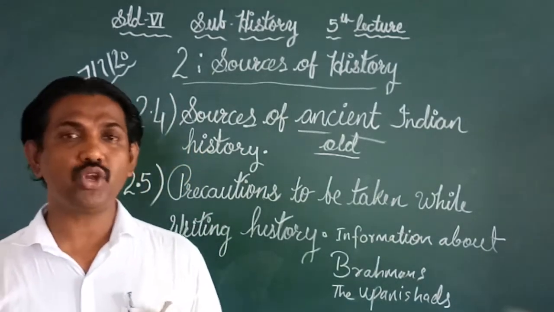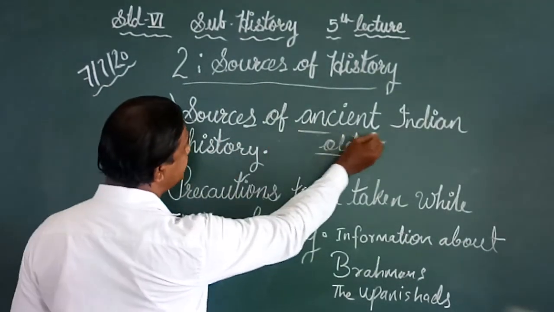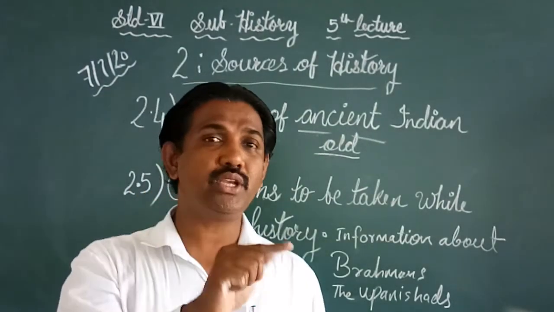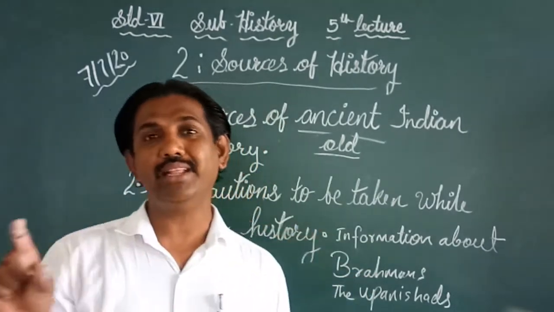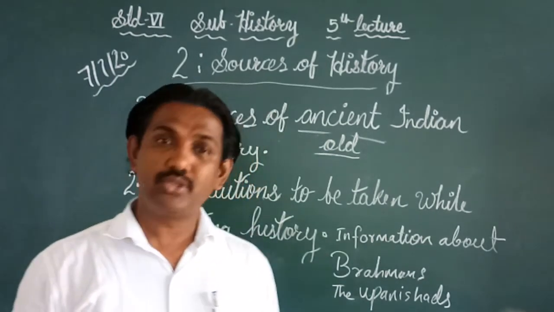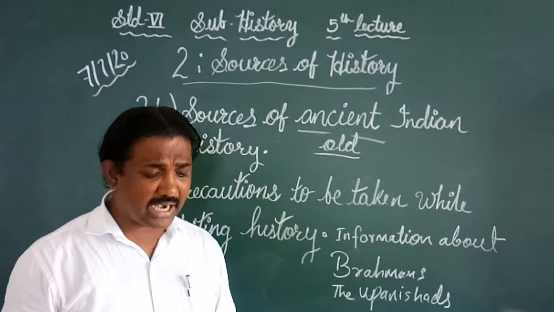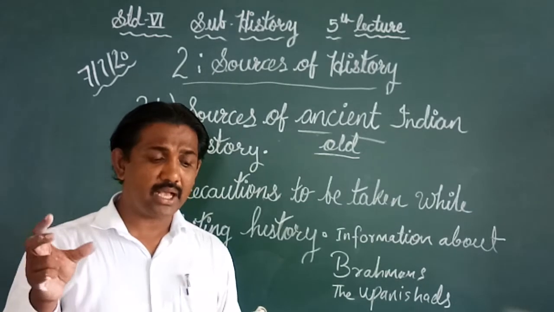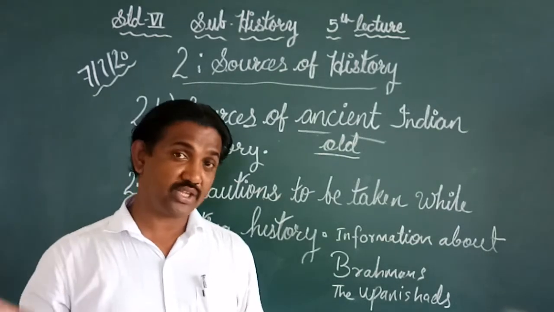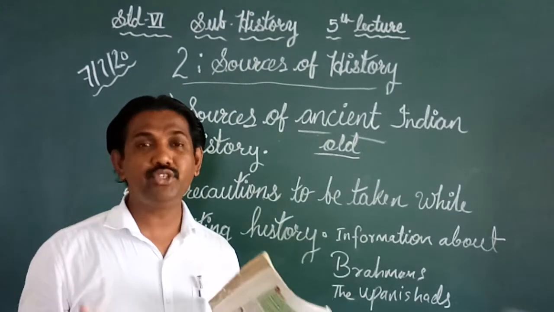So in short, if you want to understand this point, sources of ancient Indian history: we have to understand that for ancient Indian history, we do not have anything in written form. But if we want to get information about it, we have to look from the Stone Age till the 8th century of the Christian era. If we take information about this period, we can get information about ancient Indian history.